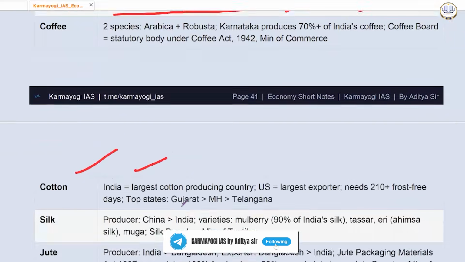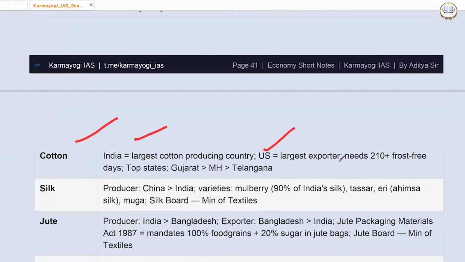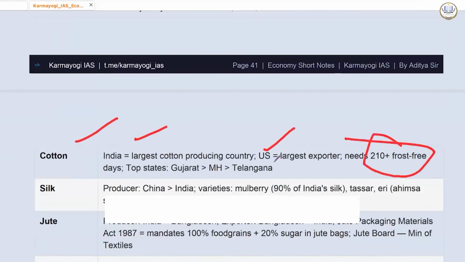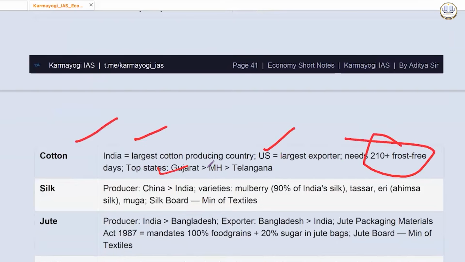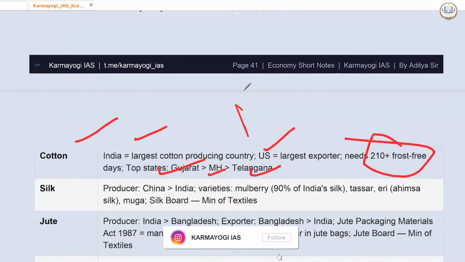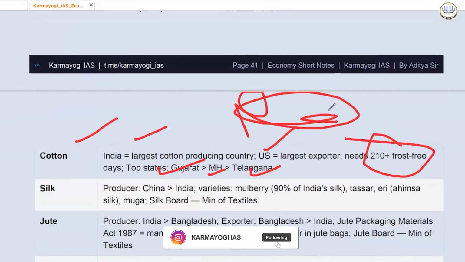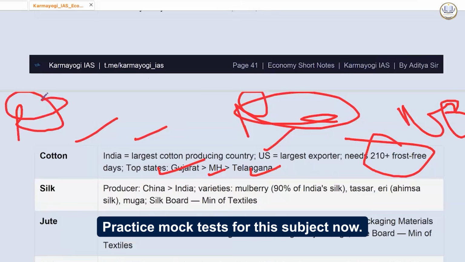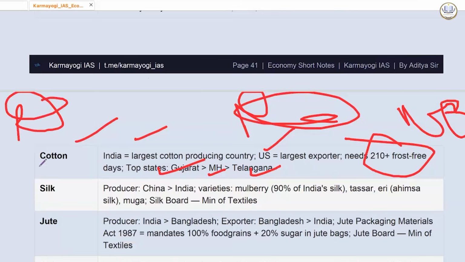Cotton: India is the largest cotton producing country. US is the largest exporter. It needs 210 plus frost-free days. Top states are Gujarat, Maharashtra, and Telangana. Black soil में ना cotton grows well, which is also called regur soil. Basalt से बना था black soil. Okay, these are all things you must be knowing.